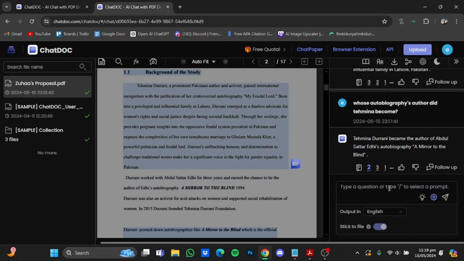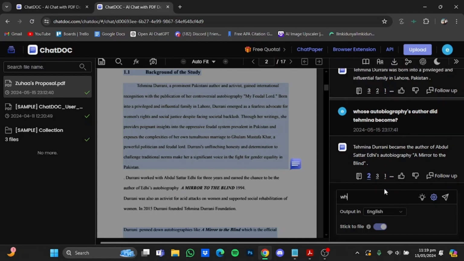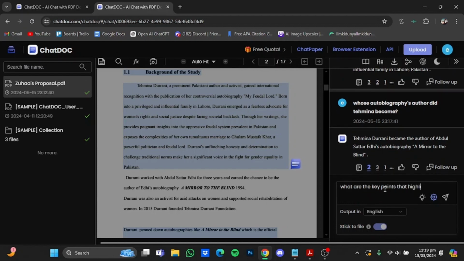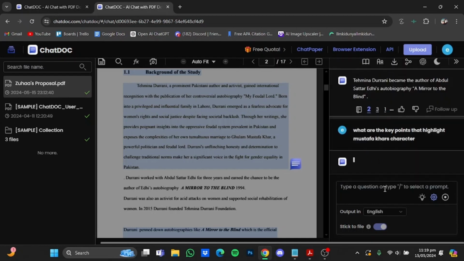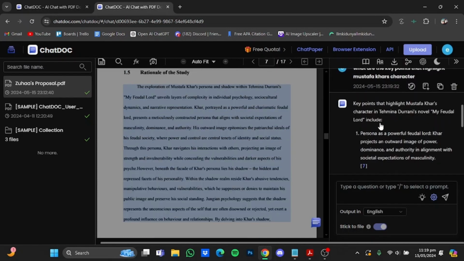Now let's ask the final question. What are the key points that highlight Mustafa Khar's character? After that, hit enter again. So here are the key points that highlight Mustafa Khar's character in Tahmina Durrani's novel My Feudal Lord.